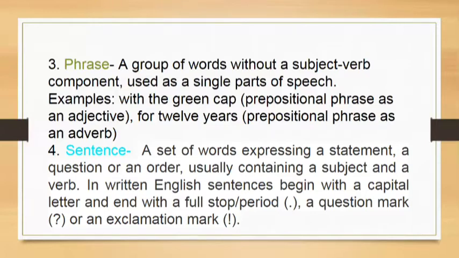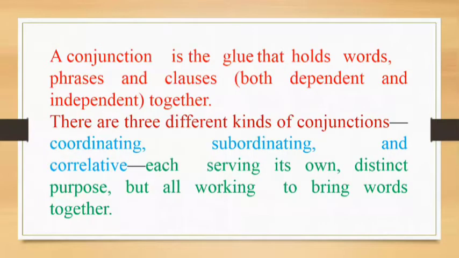So this is the definition of sentence. Now we move to our topic, that is conjunctions. Conjunctions are joining words. In general we can say conjunctions are joining words which join together phrases, clauses, words. So let's take the definition. A conjunction is the glue that holds words, phrases, and clauses, which include both dependent and independent clauses, together.